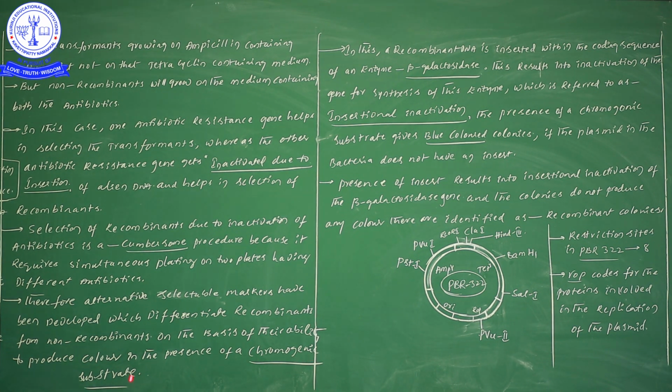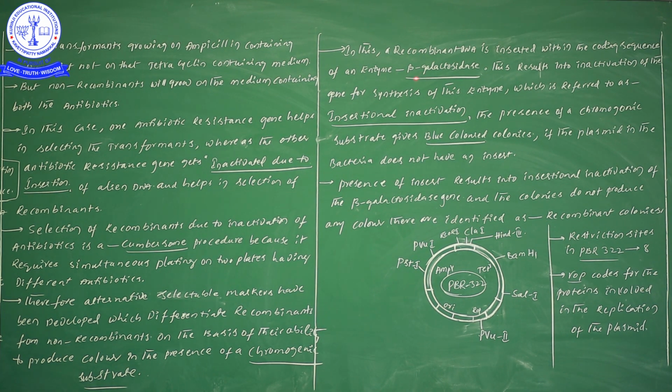In this, the recombinant DNA is inserted within the coding sequence of an enzyme, that is beta galactosidase. This beta galactosidase is produced by the Z gene. Now we are going to insert our foreign gene in the place of the Z gene.